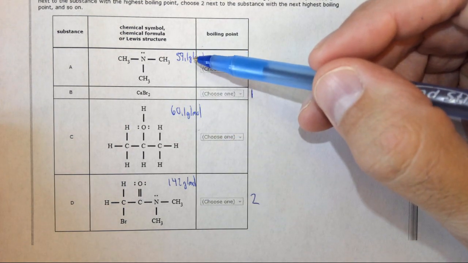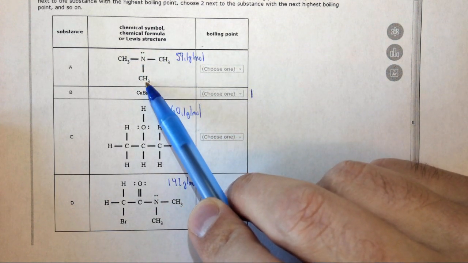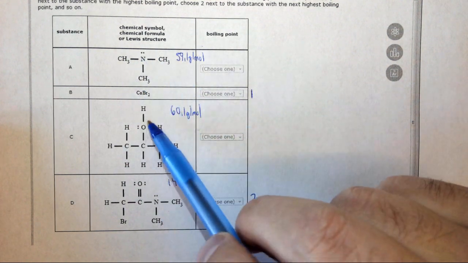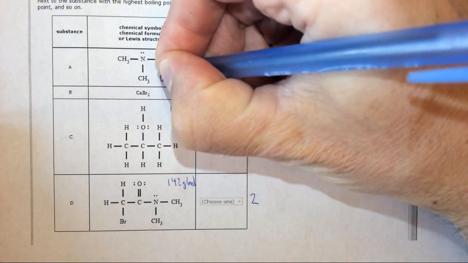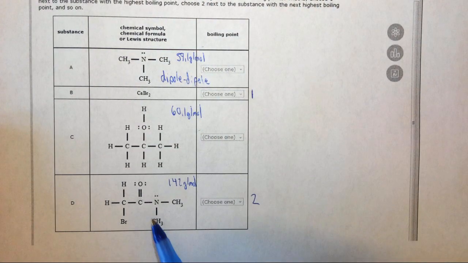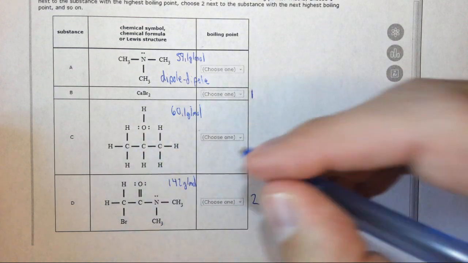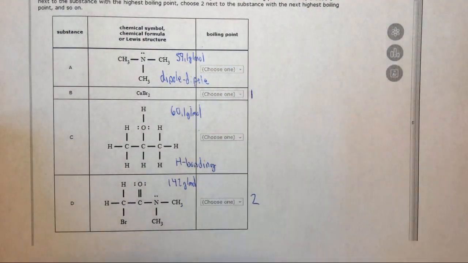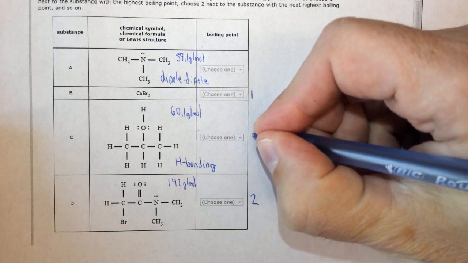Well, it's by intermolecular forces. For trimethylamine, the strongest intermolecular force is dipole-dipole, because we have nitrogen bonded to 3 carbons and it has a lone pair. So this is going to be polar. So it has dipole-dipole as its strongest intermolecular force. In the case of isopropanol, it has an O directly bonded to H. So its strongest intermolecular force is hydrogen bonding. Since this, with a similar molar mass, has a stronger intermolecular force, it's going to have a higher boiling point.